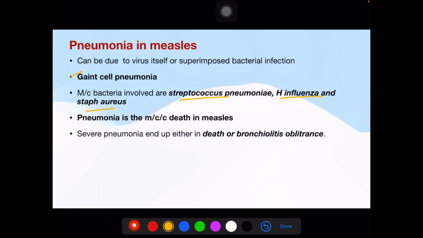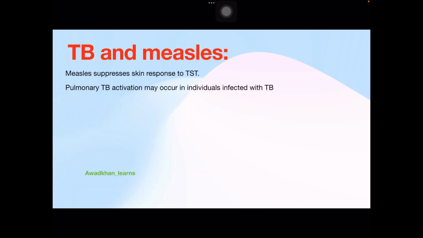Pneumonia is the most common cause of death in measles. Severe pneumonia can end up in either death, or it can have a sequela such as bronchiolitis obliterans.